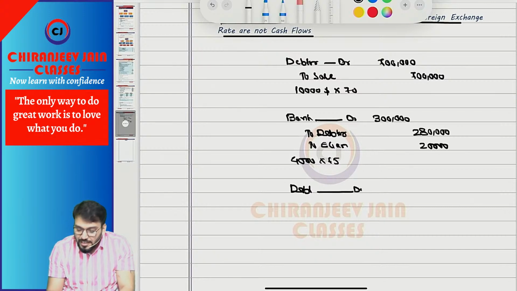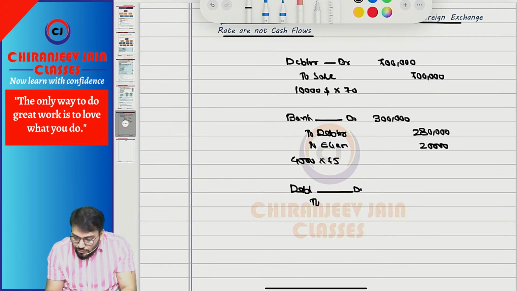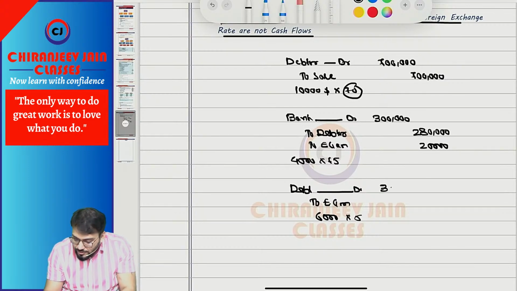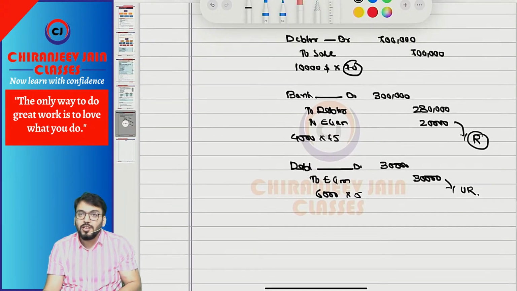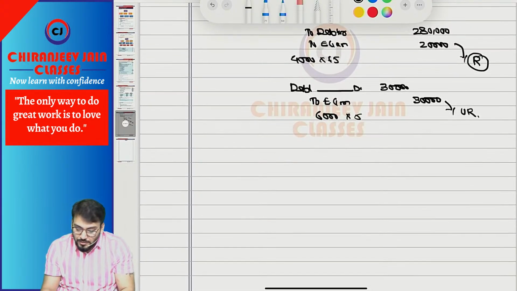Can debtor, being a foreign currency monetary item, require translation at the closing exchange rate? Suppose closing rate is also 75. So there is an exchange gain. So we will do 6,000 into what? Initially 70, now it becomes 75. So how much? 30,000. Okay, this is realized gain. This is unrealized gain. I hope you understand it. Have you understood this point?